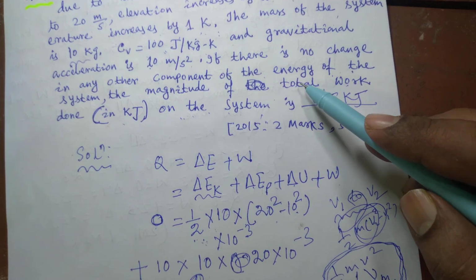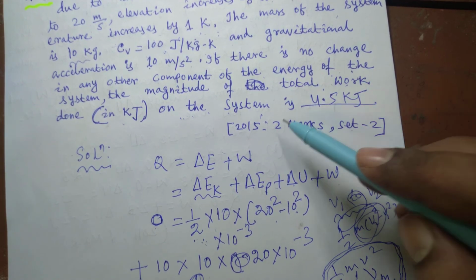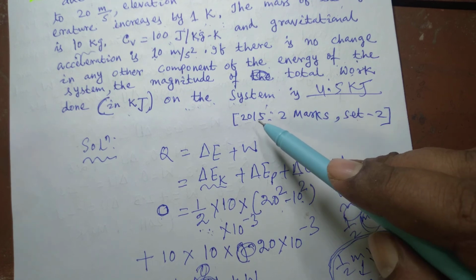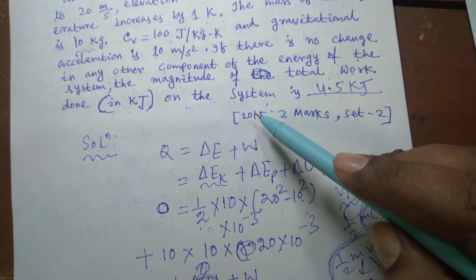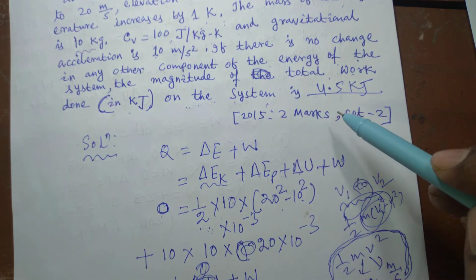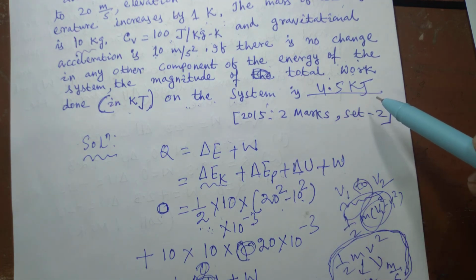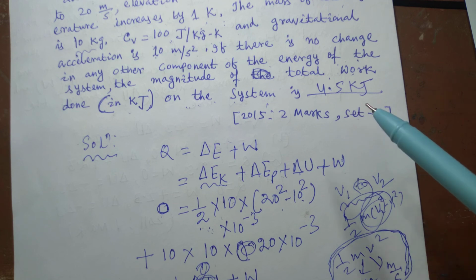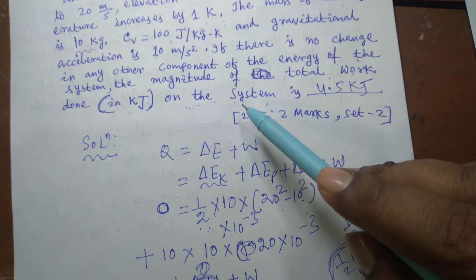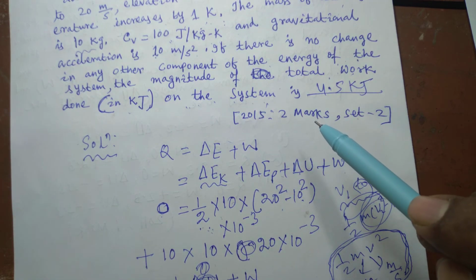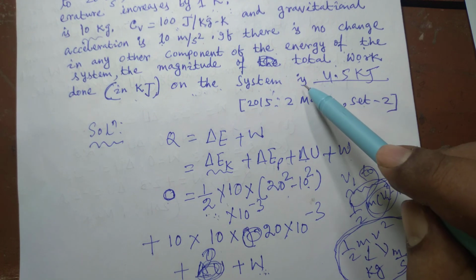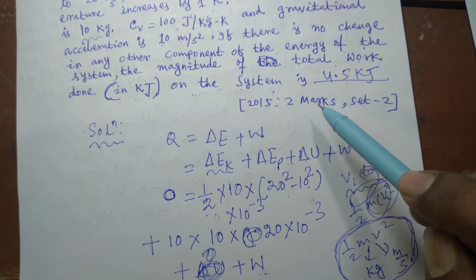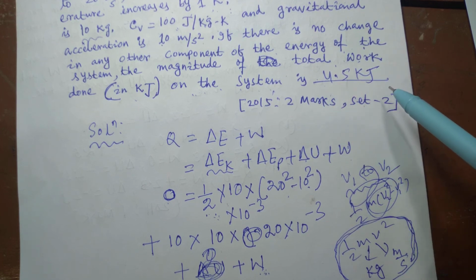Since it has been asked to find out the magnitude of total work done on this system, we know that if it had been asked for the work transfer for the system, we would have written minus 4.5 kilojoule, so that one would understand that work is done on the system. Since it is already given that work is done on the system, there is no need to put a minus sign before this. So the magnitude of total work done on the system would be 4.5 kilojoule, not minus 4.5 kilojoule.